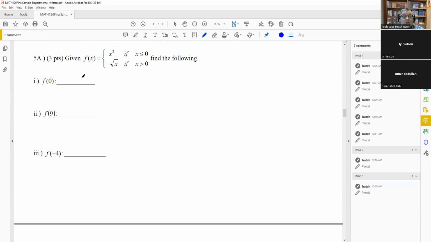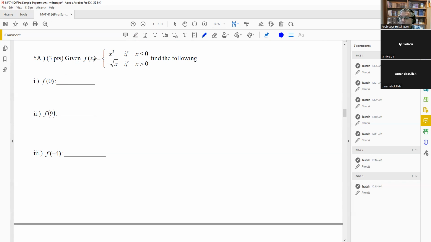Now the way you do this is you look at the number that's inside the parentheses, and then you see which of these conditional statements that number would belong to. And that's going to tell you which equation you're going to use. So 0 is only included in the top, because we have a greater than symbol on the bottom, but that's not included here. So it's only the first equation.